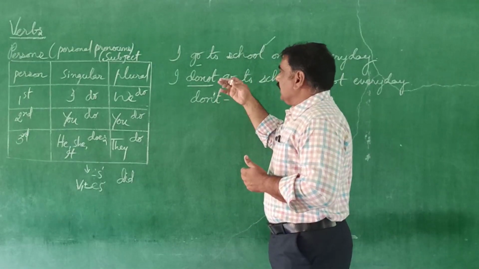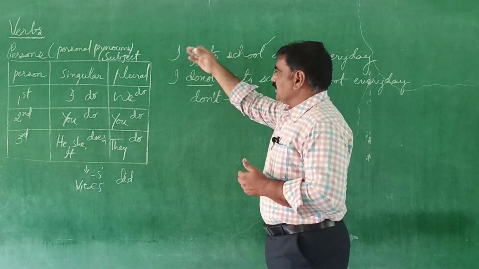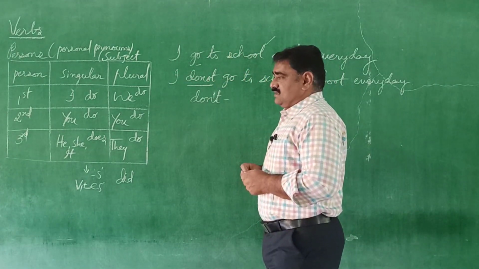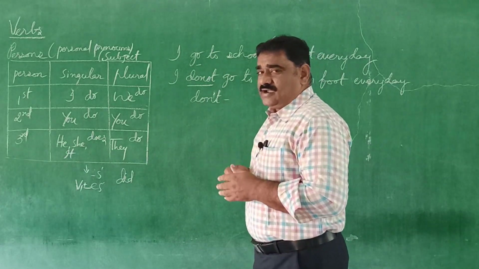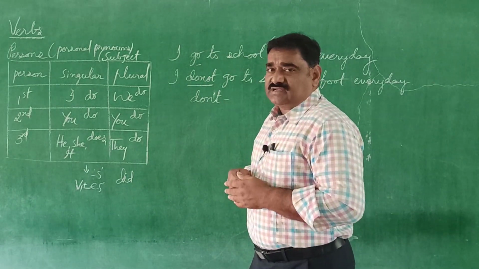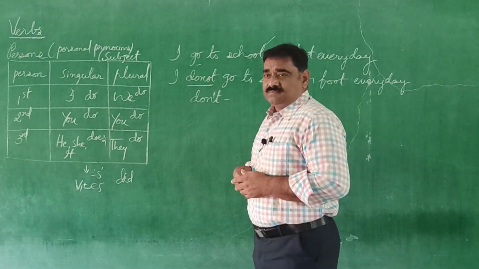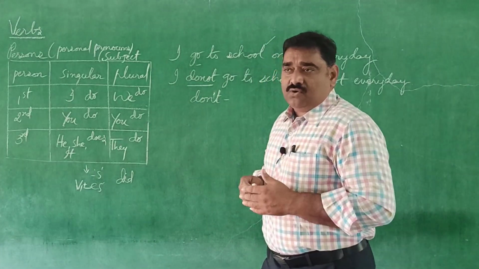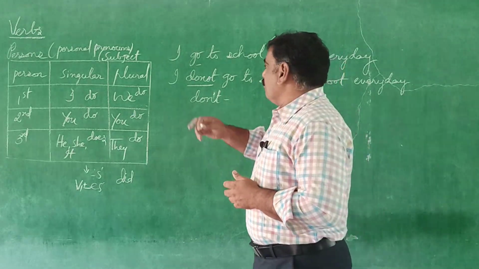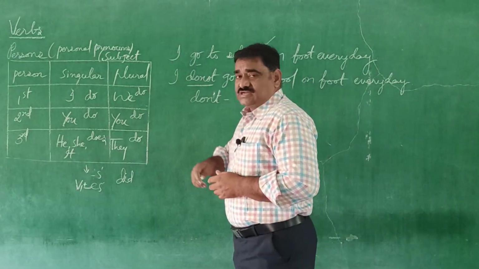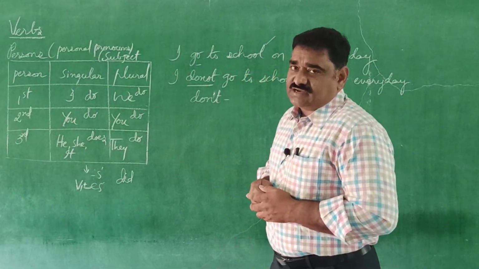To make a positive sentence into its interrogative sentence, it is very important to know about the related helping verb. Do we have a helping verb here? We don't. We have a main verb. A main verb cannot be used to make its interrogative sentence.